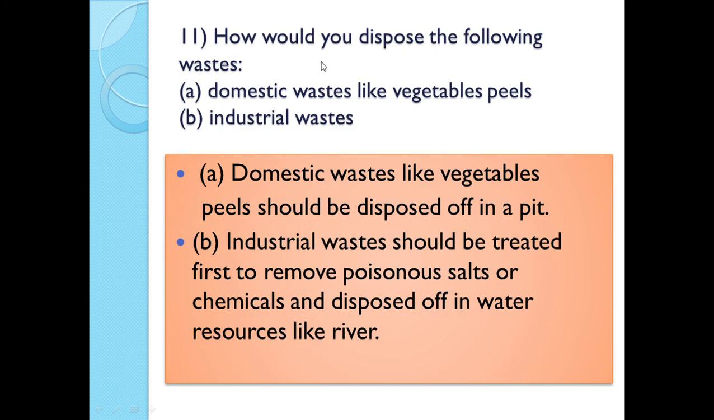Next question is, how would you dispose of the following wastes? First, domestic wastes like vegetable peels, and second, industrial wastes. The domestic wastes like vegetable peels should be disposed of in a pit. The industrial waste should be treated first so that all the poisonous salts can be removed. Poisonous salts are chemicals, and then the treated waste is disposed of in water resources like a river.